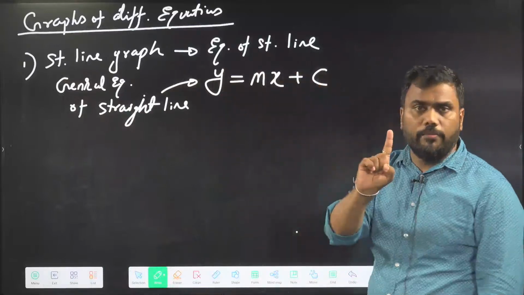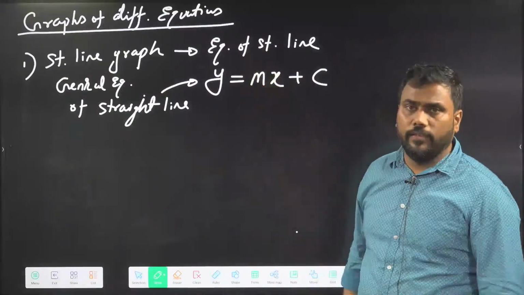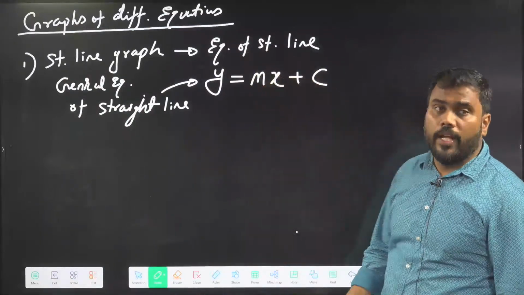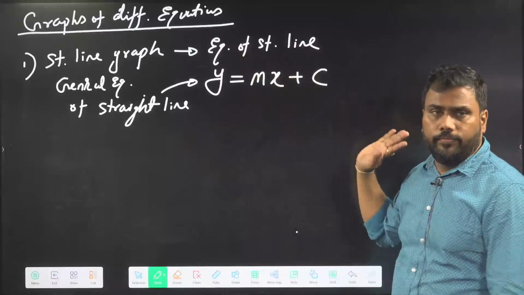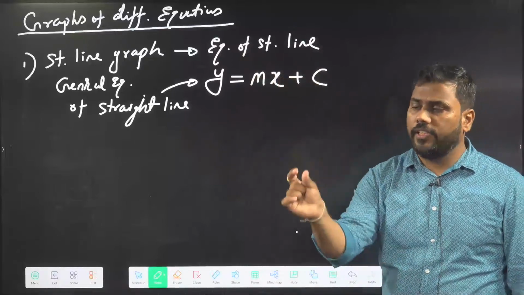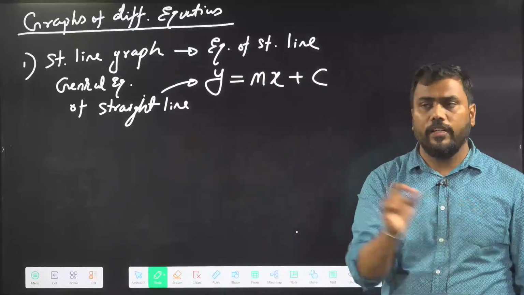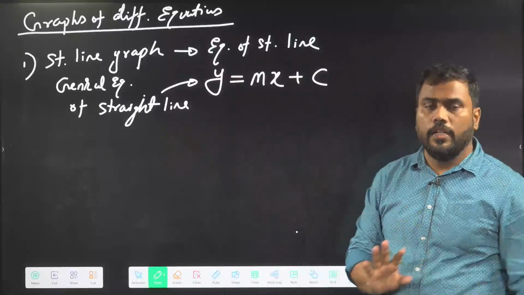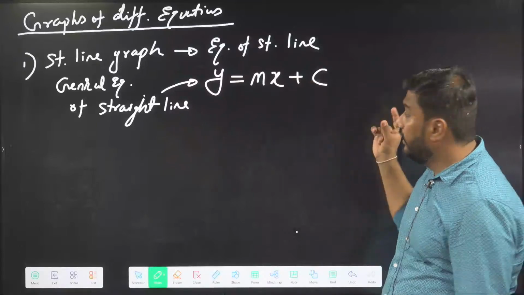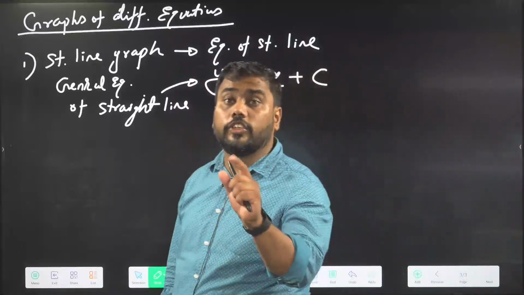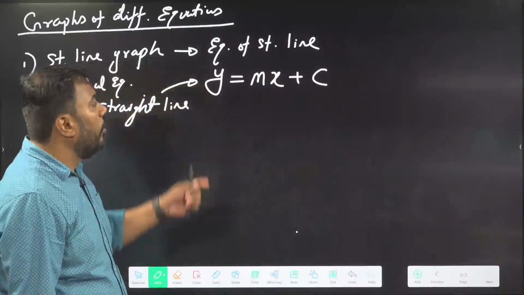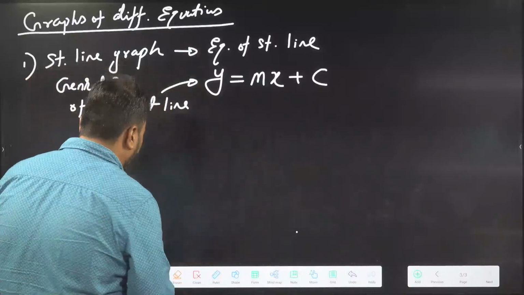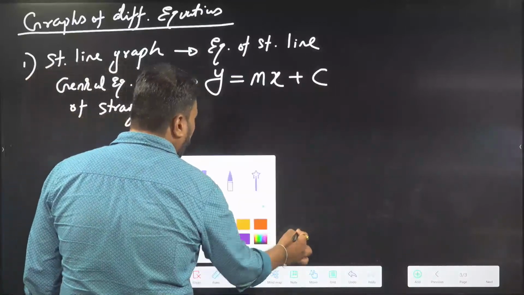See, the power of y here is 1, the power of x here is also 1, and there are some numbers multiplied here. There is a single term of x, a single term of y, and a constant term. The power of x and y here is 1. This kind of equation is called the equation of a straight line, or sometimes a linear equation.